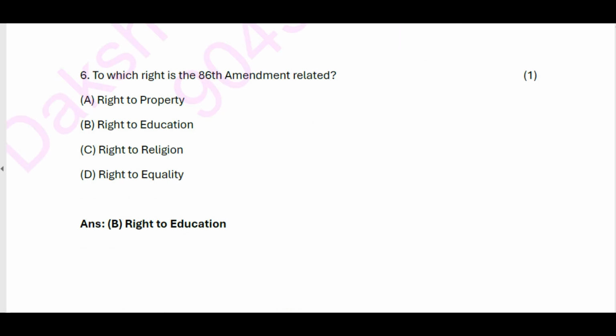To which right is the 86th Amendment related? A. Right to property. B. Right to education. C. Right to religion. D. Right to equality. Answer: B. Right to education.